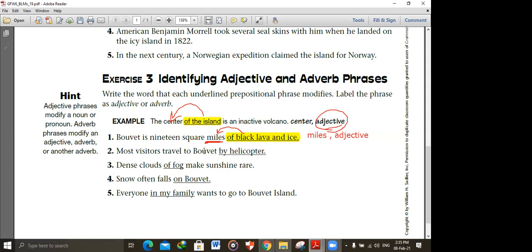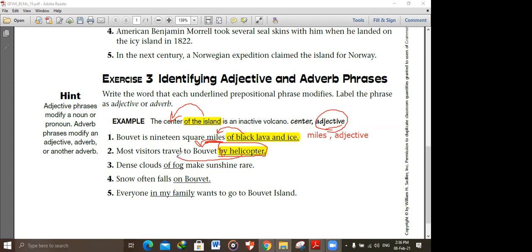Most visitors travel to Bovet by plane, or by helicopter, sorry. Answer now. By helicopter. This is a prepositional phrase. It modifies what in the sentence? Bovet is by helicopter? No. The visitors travel.